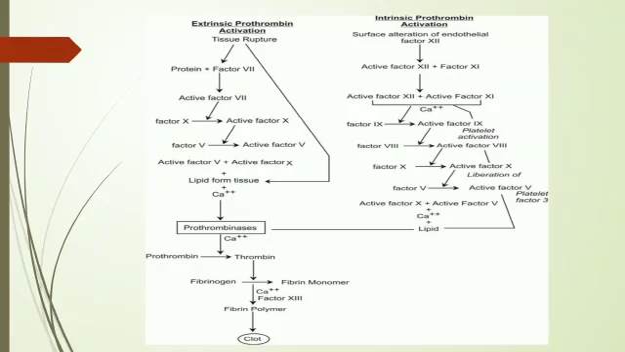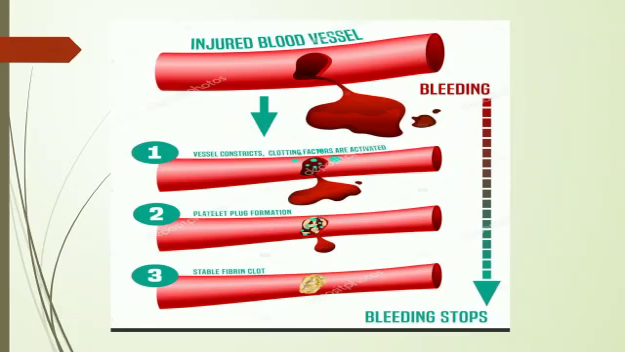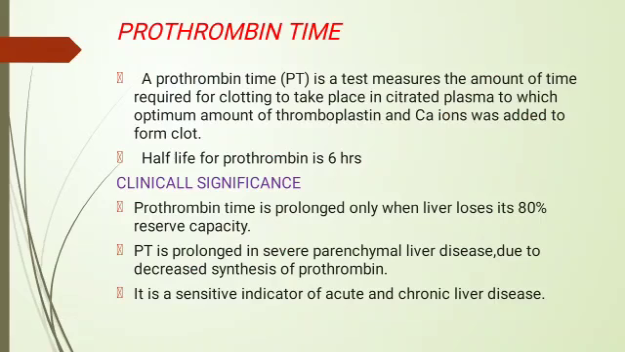This is the extrinsic and intrinsic pathway. So both combine together by the common pathway. At last we get a clot. So fibrin polymerizes to form a clot to seal the blood vessel. This is how, when the blood vessel is injured, it keeps on bleeding. To stop the bleeding, we need all the blood clotting factors to seal the injured blood vessel.